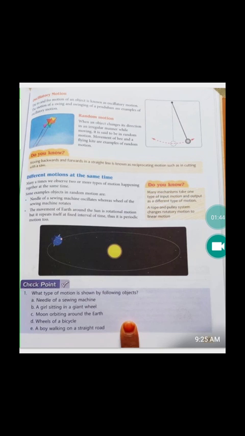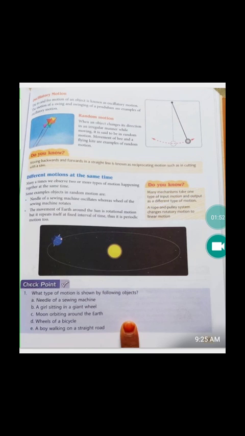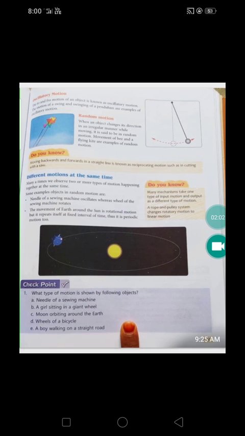The case of the earth. The earth moves around the sun, so it has a circular motion. The earth repeats its motion around the sun after a fixed interval of time, that is in 1 year, so it is a periodic motion, and it rotates on its axis, so it has a rotational motion. Thus the earth has three types of motion: periodic motion, rotational motion and circular motion.